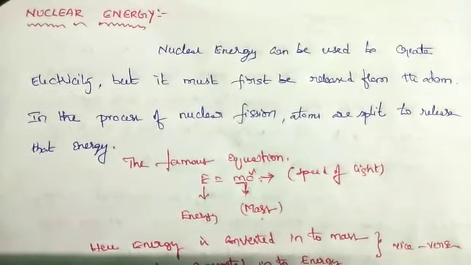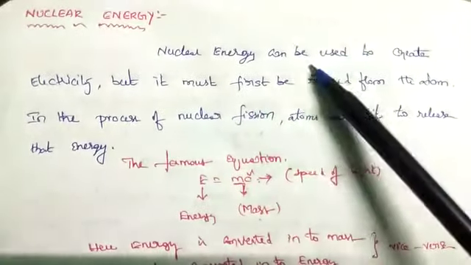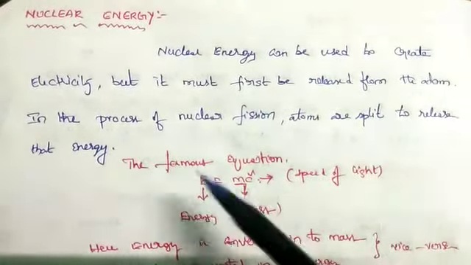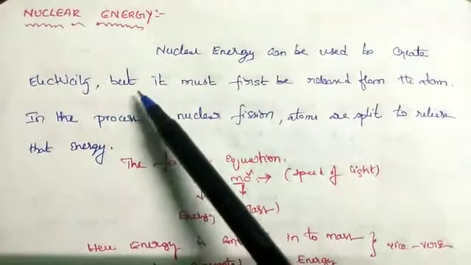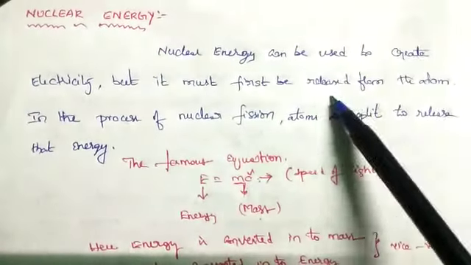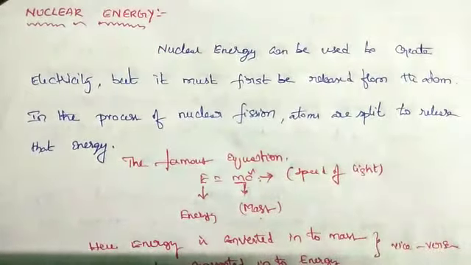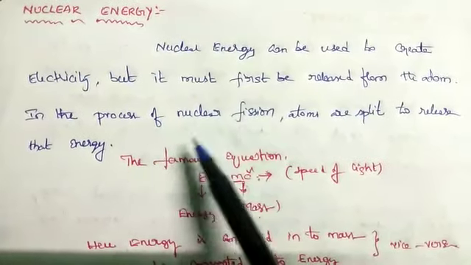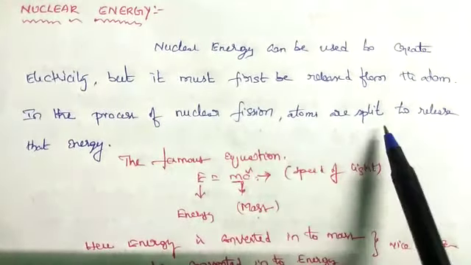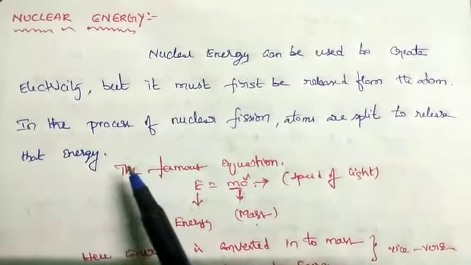Nuclear energy can be used to create electricity, but it must first be released from the atom. In the process of nuclear fission, atoms are split to release that energy.